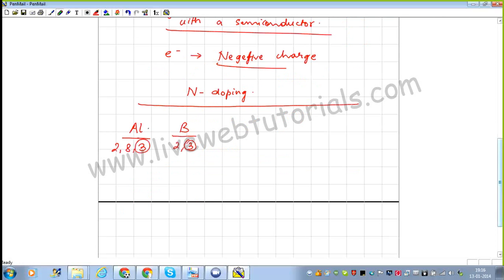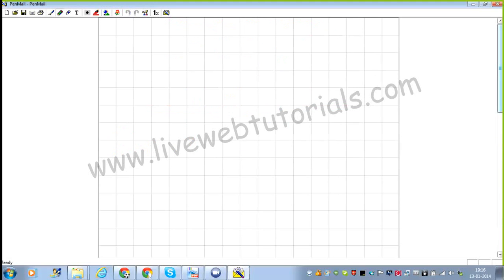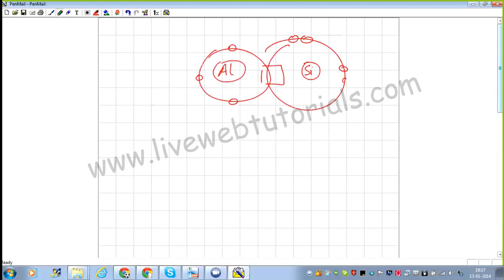A gap is left because there is a shortage of 1 electron. Because you see, when you are having silicon, the silicon atom is going to have 4 electrons in its outermost orbit, while an atom like aluminium, or even boron, is going to have 3 electrons in its outermost shell. Now here there is a gap that is left if you are bonding it with silicon, because silicon is going to have 4 electrons. Of course, these atoms will again be surrounded with aluminium atoms. So now here there is a gap that is left. This is going to be known as p-type doping or p-doping.